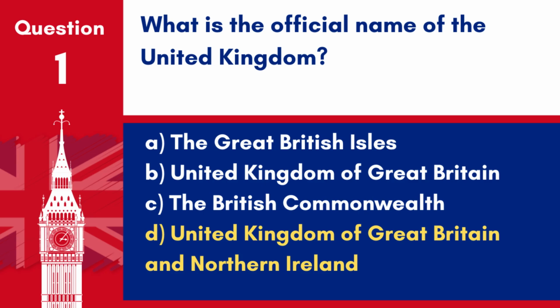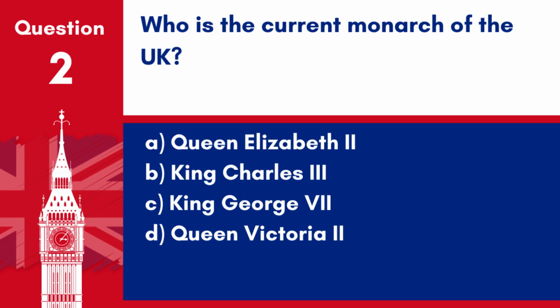The official name of the country is the United Kingdom of Great Britain and Northern Ireland, reflecting its composition of England, Scotland, Wales, and Northern Ireland. Question 2. Who is the current monarch of the UK? A. Queen Elizabeth II. B. King Charles III. C. King George VII. D. Queen Victoria II.